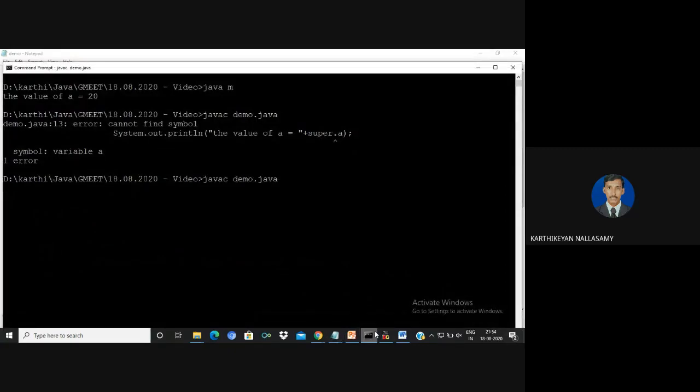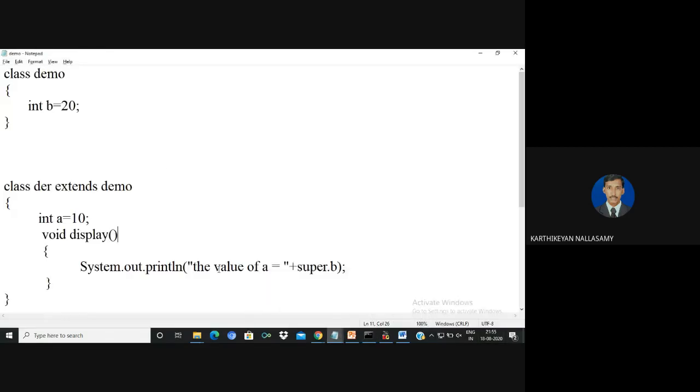It always refers to the variable of your immediate base class, so it won't make any error message, and it will print the value of 20. From there you can easily differentiate that. If you want to access the value of any instance variable of your base class, you can simply access it with the super keyword. That's your choice.